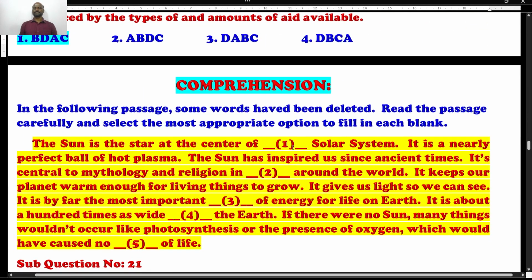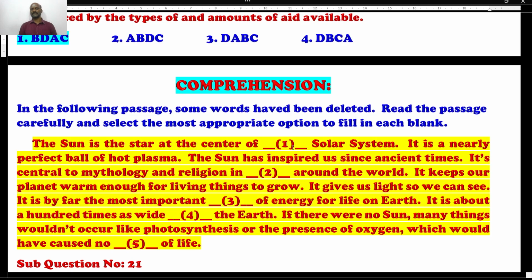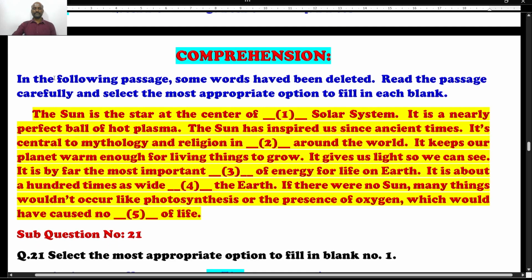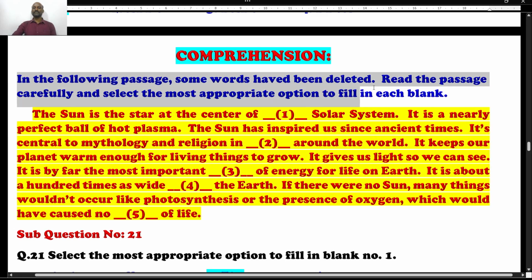Next, we do have a challenging question, that is the comprehension passage. Students, this is not a comprehension passage. To be frank, it is called a cloze test. Which cloze? Not CLOSE. This is called CLOZE. Well, let me read the paragraph. In the following passage, some words have been deleted.